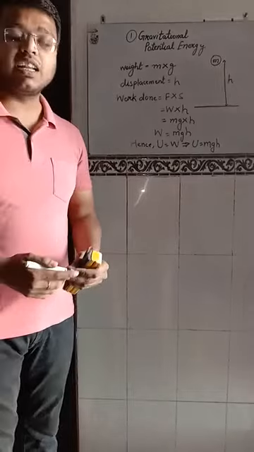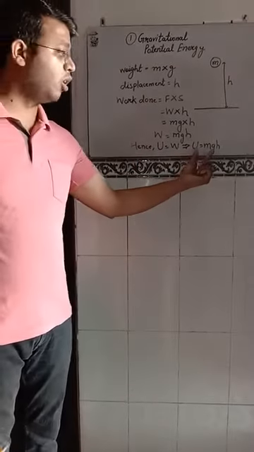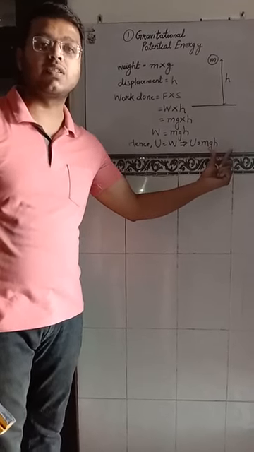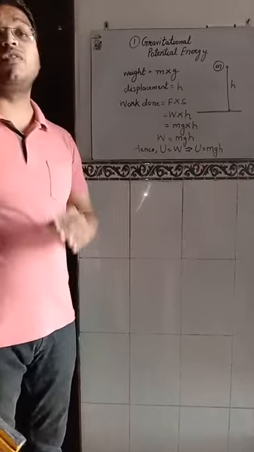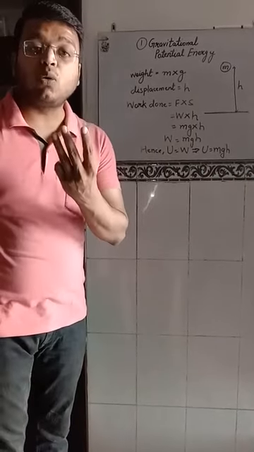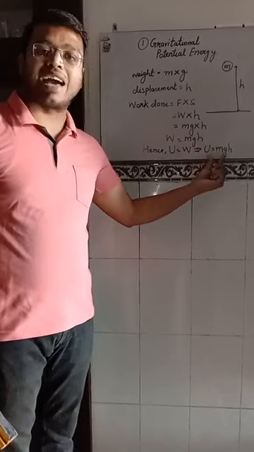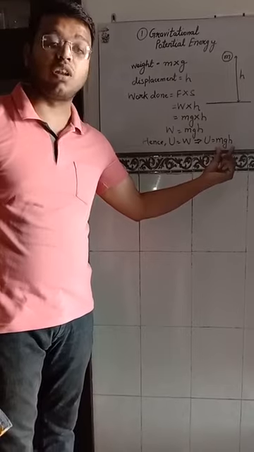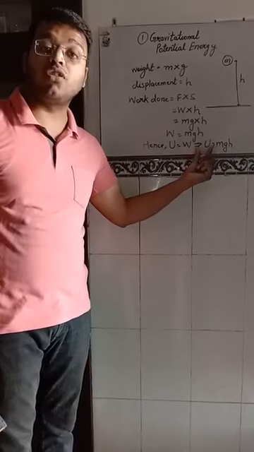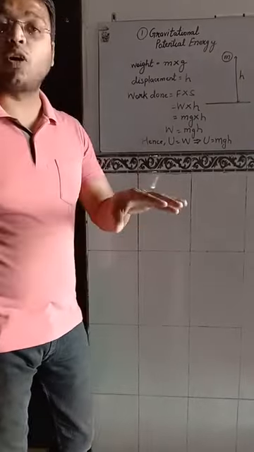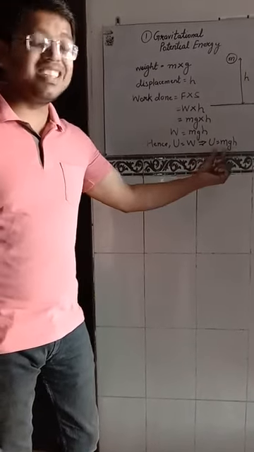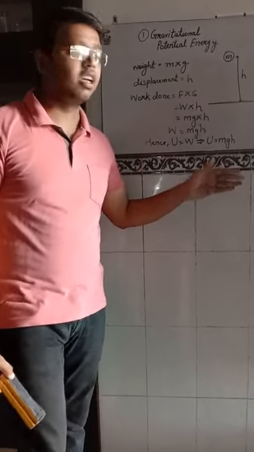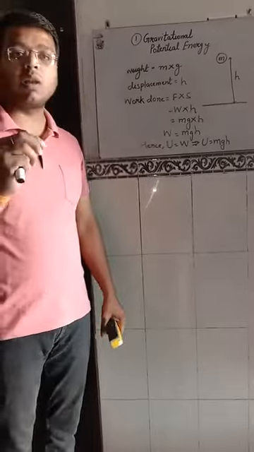Finally, we can say that the gravitational potential energy is equal to mass into acceleration due to gravity into the height from the earth's surface. From this formula we can also say about three factors: potential energy is directly proportional to the mass of the object, to the acceleration due to gravity, and to the height from the earth's surface. If any one of these three quantities is increased, the potential energy will also increase. This is the derivation for gravitational potential energy.